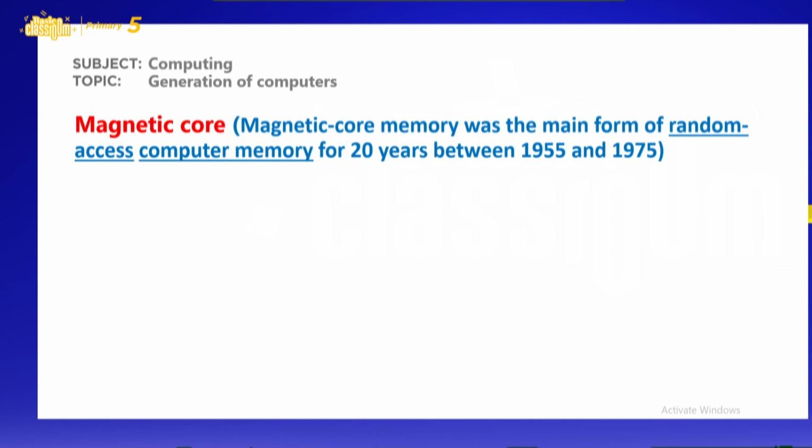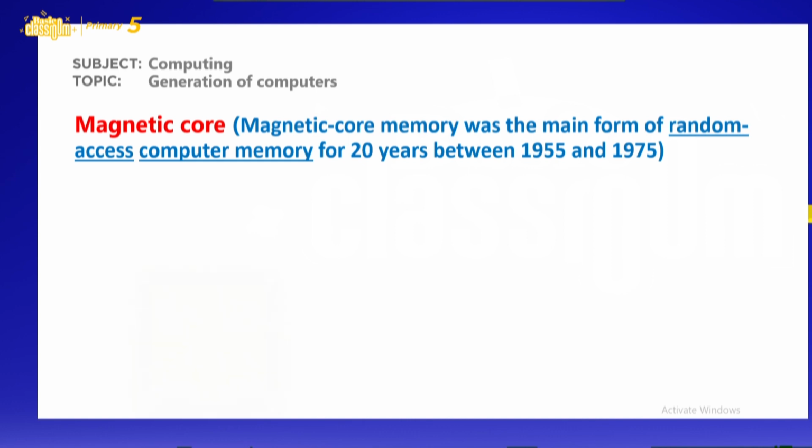Magnetic core memory was the main form of random access memory for 20 years, between 1955 and 1975. In our modern era, we call it RAM. But in the olden days, it was magnetic core or magnetic core memory.